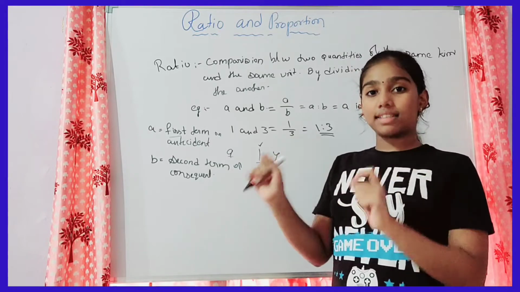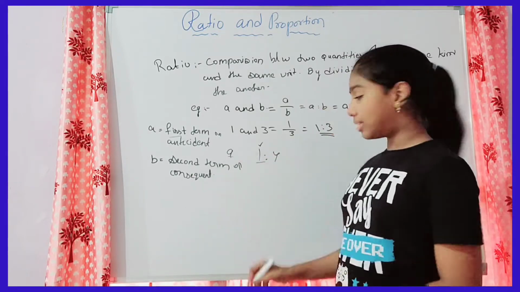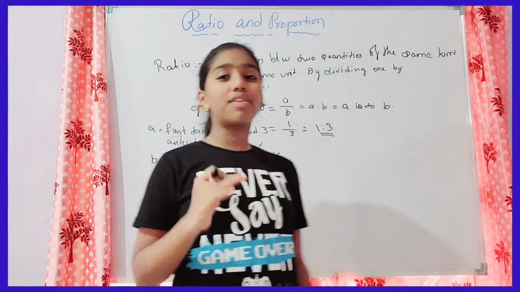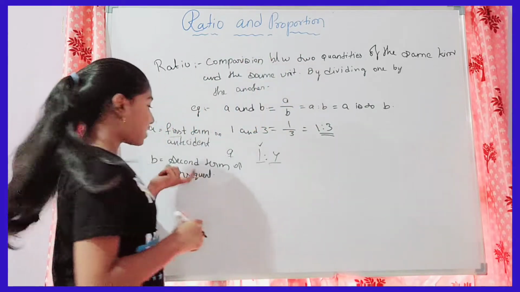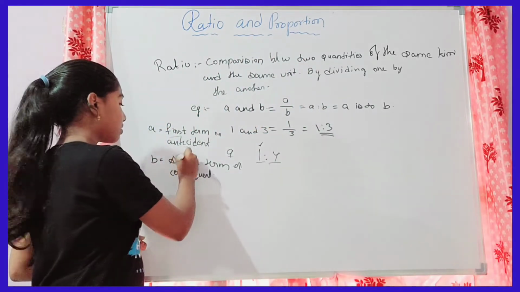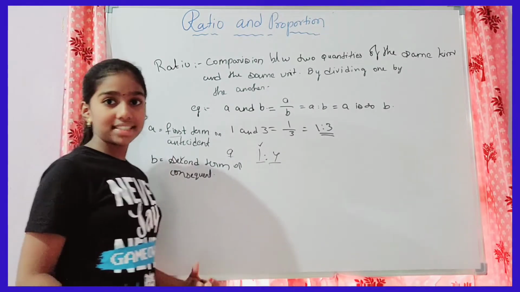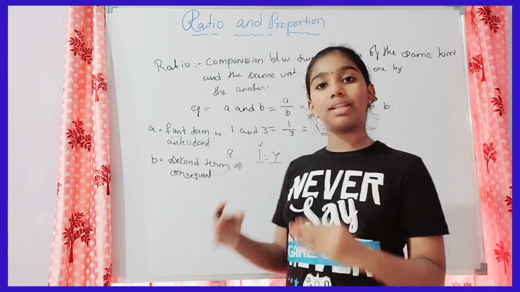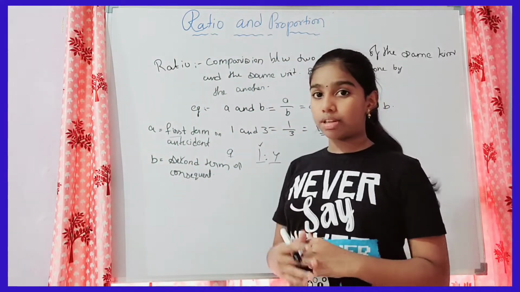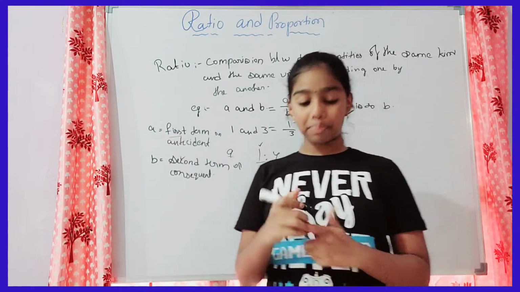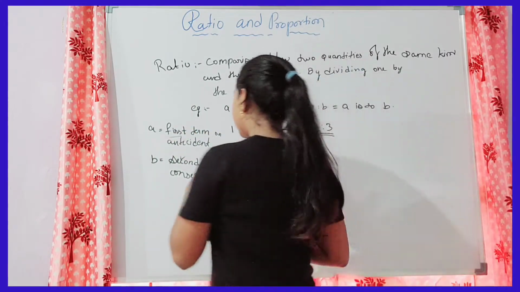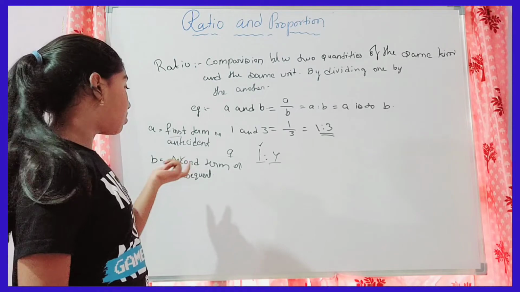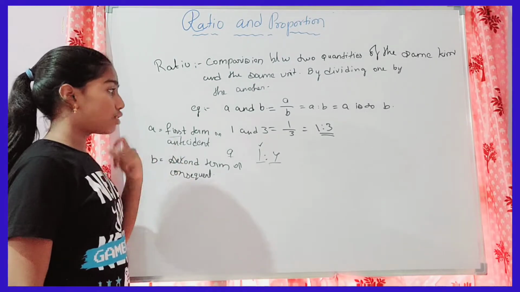A means antecedent. And if you don't remember the second one, that is consequent, then here also we have a small trick just for remembering purposes. The third letter of the alphabet is C. C is consequent. That's it. For remembering purposes I'm telling this. If you don't remember, you can follow this trick. These are the terms of a ratio: the first term or antecedent, and the second term or consequent. So like this, these two terms are there.